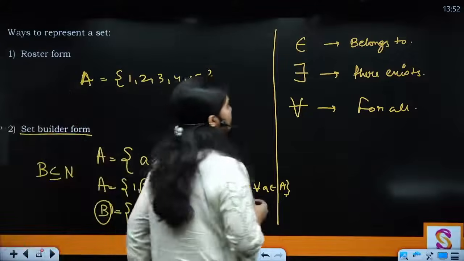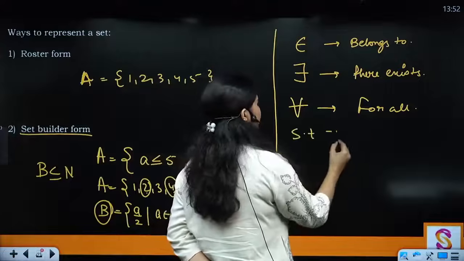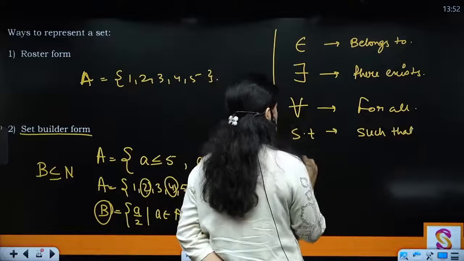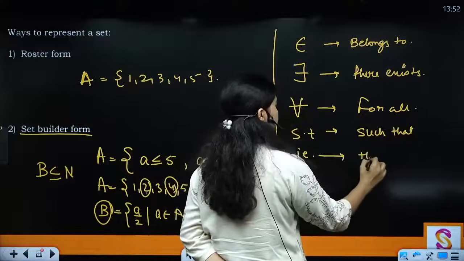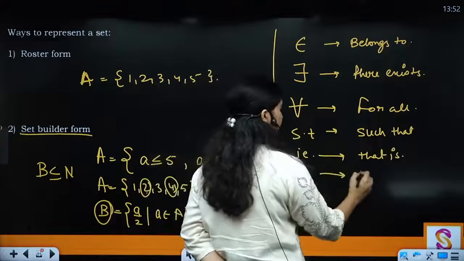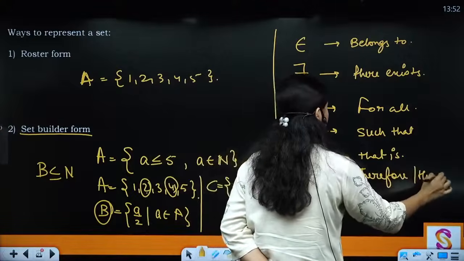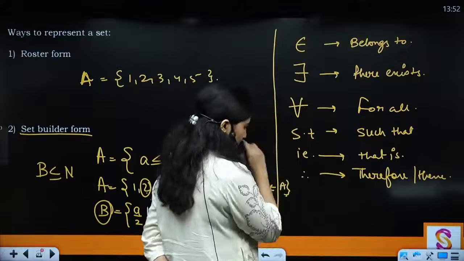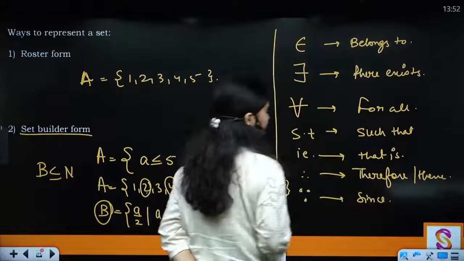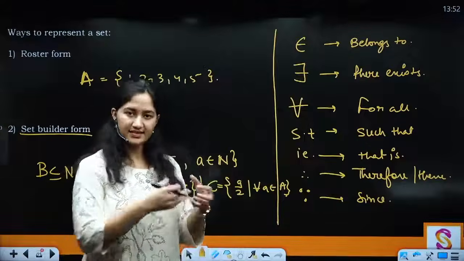After that you have, what else? Usually s.t. is such that, okay, i.e. you know that is, okay, and then you have 3 dots like this, which are therefore or hence, and this is going to be your since. Okay, so basically since is used when you are using some result, that since this is the property.